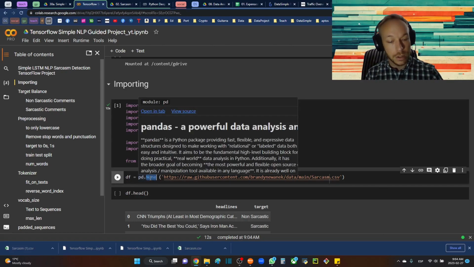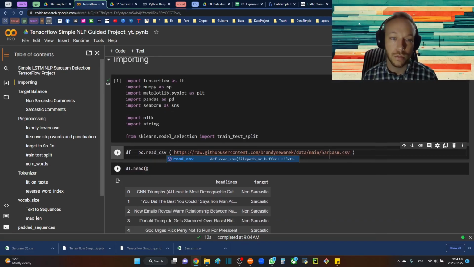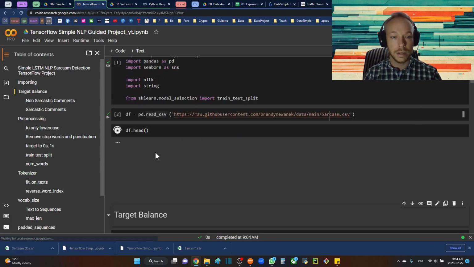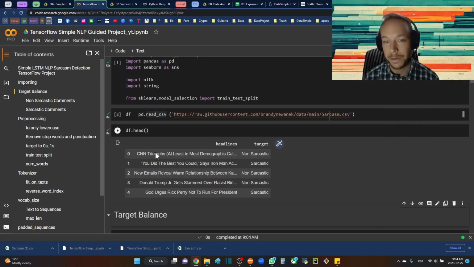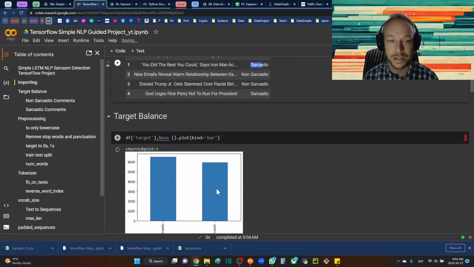So what we need to do, just like loading a regular CSV file, is pd.read_csv and import our data. Then df.head, just to make sure it is the data we were expecting. And we can see we have headlines and we have non-sarcastic and sarcastic.